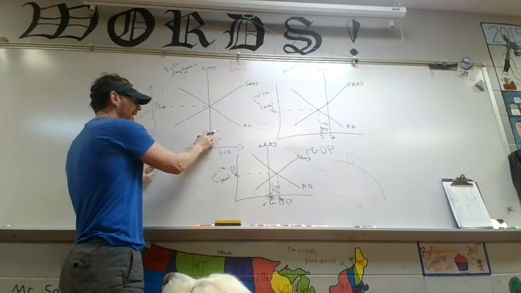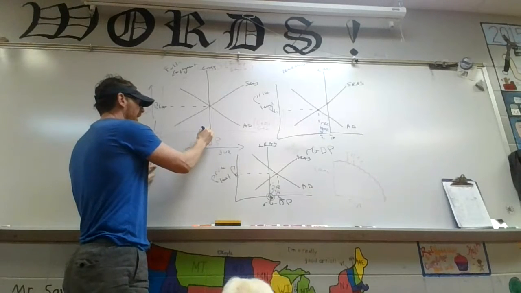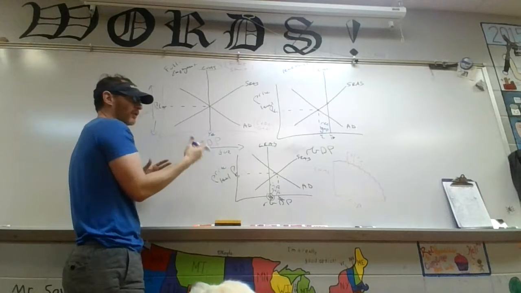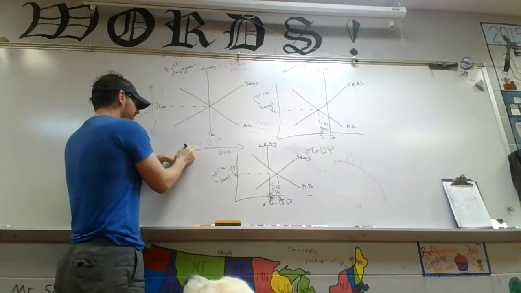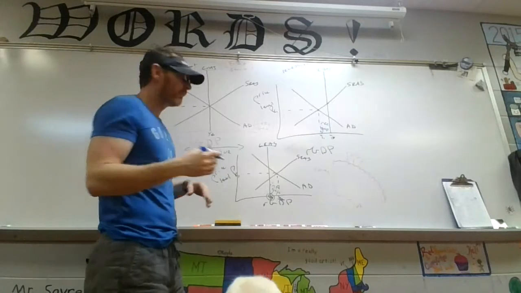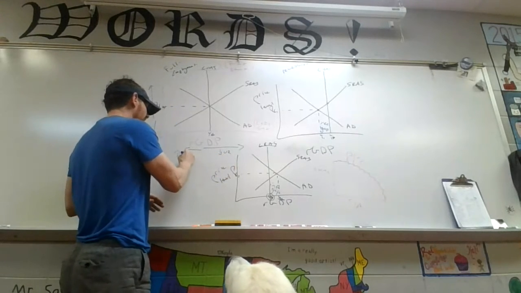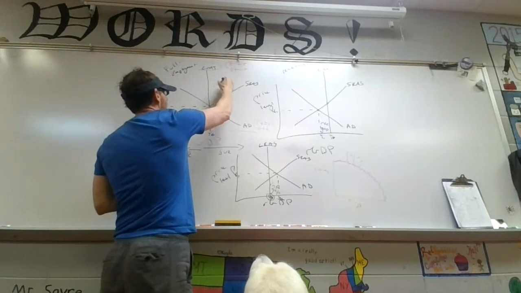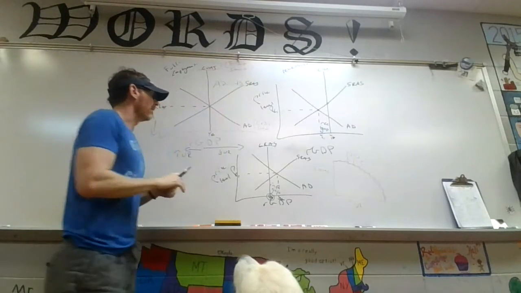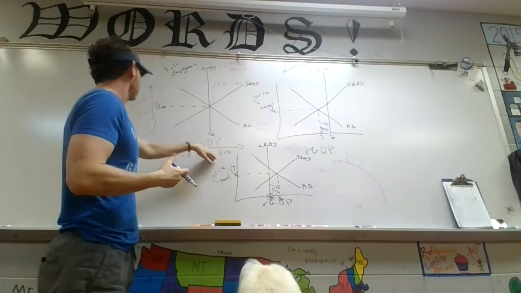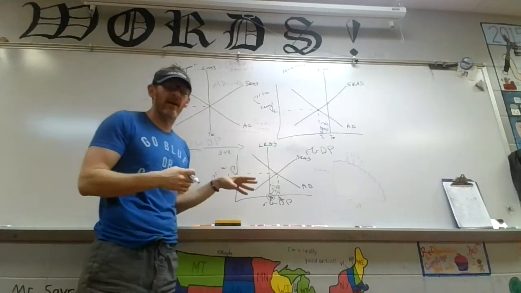But if we go to the left, if we make less stuff, less GDP, and by the way, the Y, it's a Y star, okay? Y is what economists use, it's called national output, and star is kind of like equilibrium. Well, as we move further and further to the left, as we make less and less stuff, then our unemployment rate goes up, which is why this graph, we call this graph the AD-AS graph, is so great, because it shows us output or GDP and unemployment and price level all in one graph.